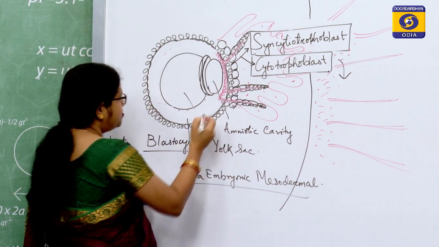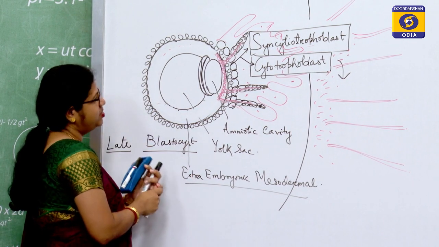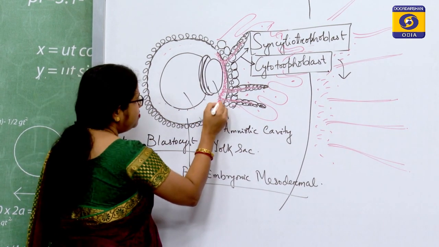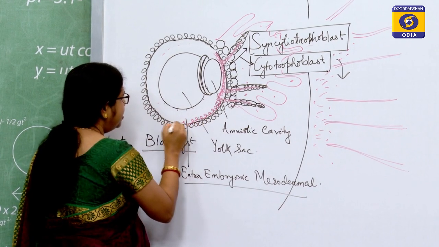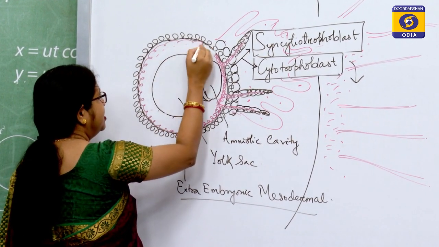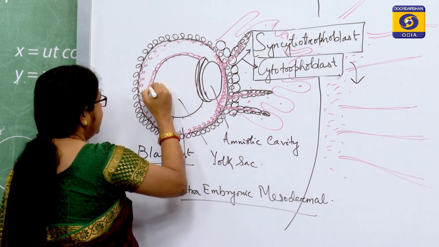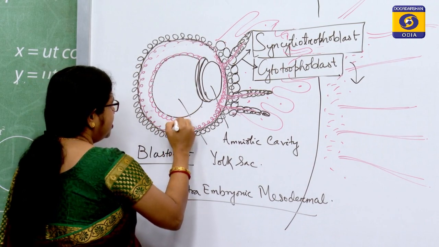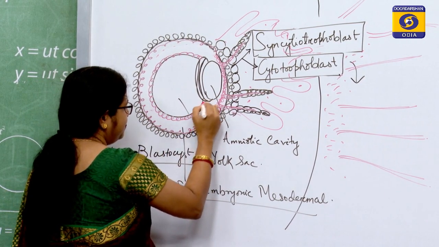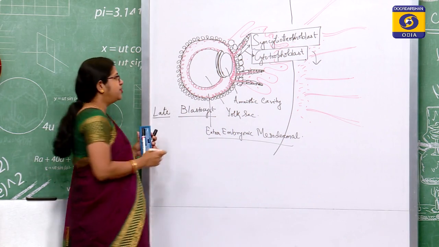So, when this will split, we will have the somatopleuric extraembryonic mesoderm and splanchnopleuric, as we have already discussed in the last class. One layer is outside and one layer is attached to the yolk sac, and the cavity in between is the extracoelomic space that is formed.